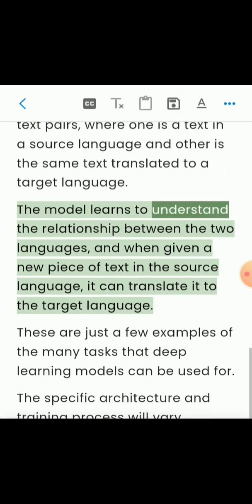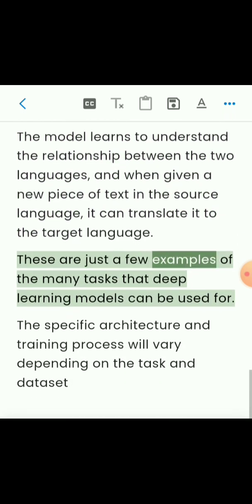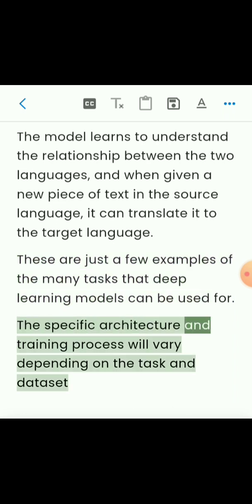The model learns to understand the relationship between the two languages, and when given a new piece of text in the source language, it can translate it to the target language. These are just a few examples of the many tasks that deep learning models can be used for. The specific architecture and training process will vary depending on the task and dataset.